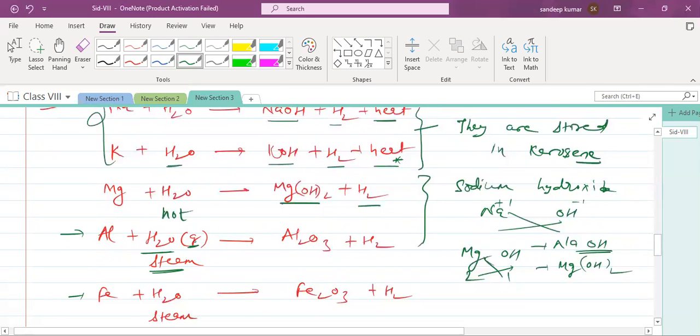So aluminum reacts with the steam, it gives you what? Aluminum oxide plus hydrogen. Iron reacts with the steam, it gives you what? Iron oxide plus hydrogen.